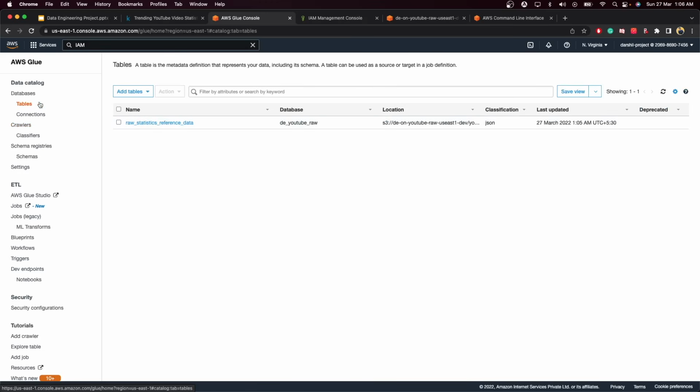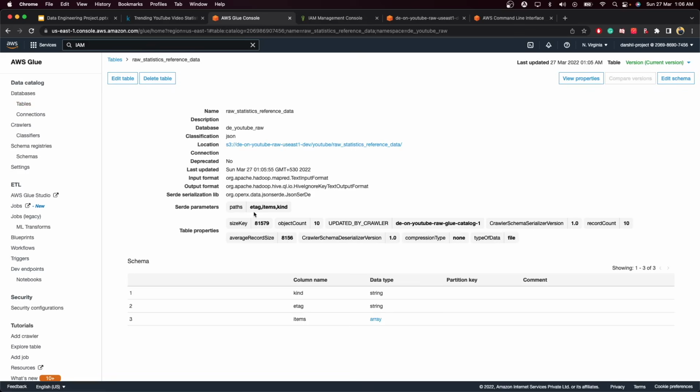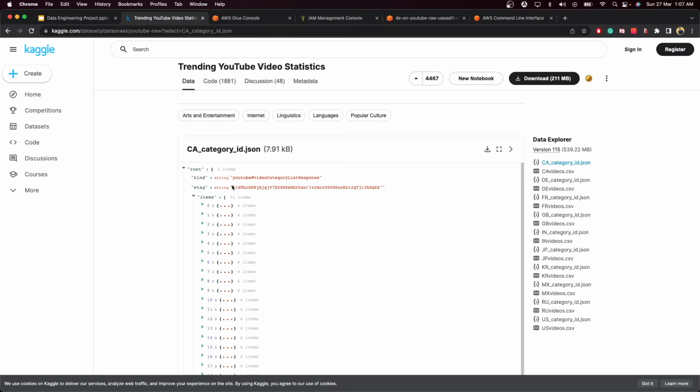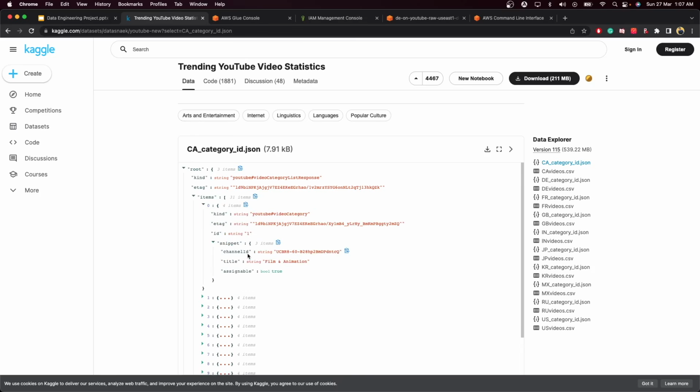You can go to this tables section over here and you will see one table added. Click on this table and you will see it created a catalog. Inside our JSON file we have different columns: kind, e tag, and items. This is a string, this is a string, and this is an array. And why is this an array? Let's understand that. Go to this Kaggle dataset, and you will understand the structure of our data.